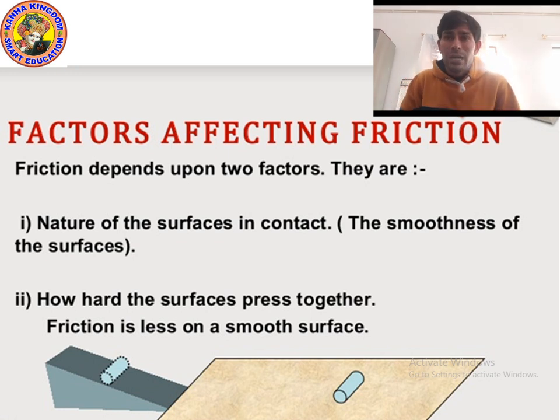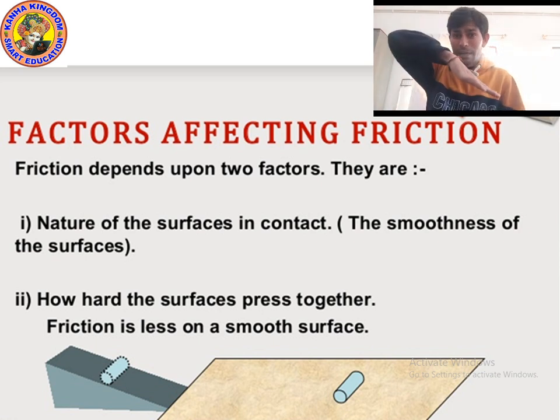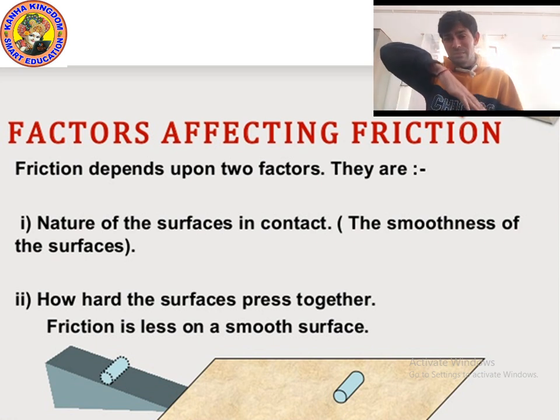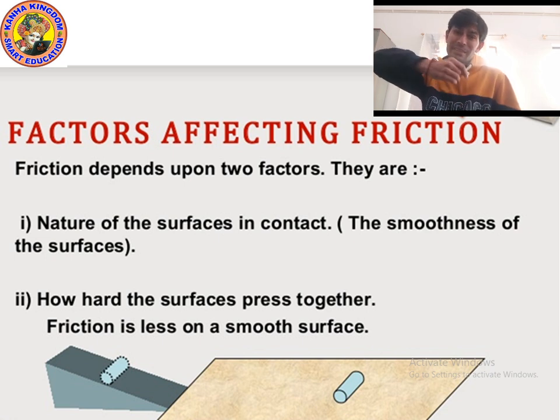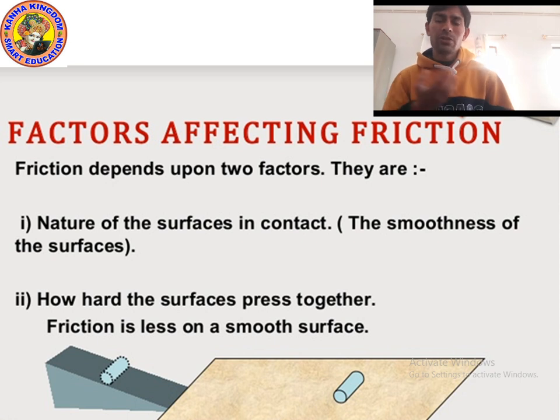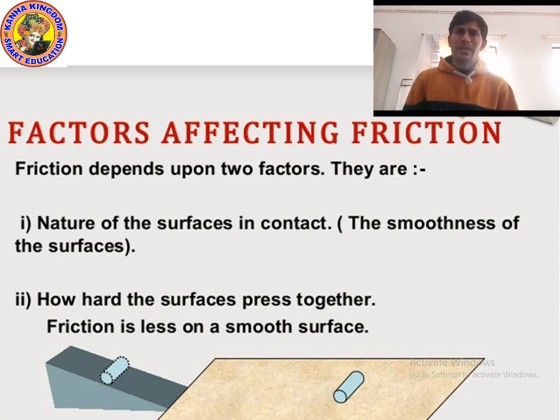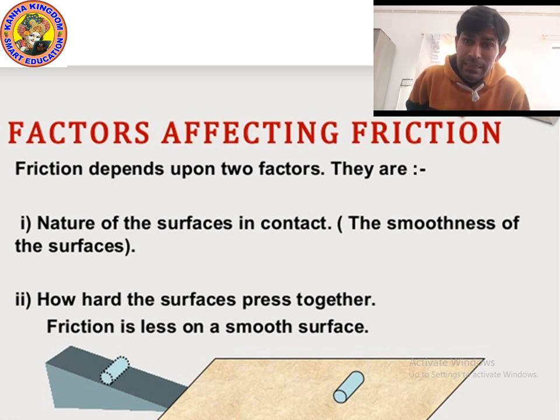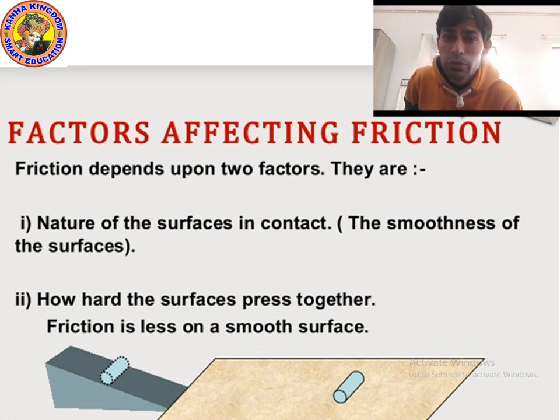As you can see in the picture, if the slope is hard and rough, then the ball will go very slow and it may stop. But if it is smooth, then the ball or cylinder will go fast. So on the hard surface, friction force increases, and on the smooth surface, friction force decreases.